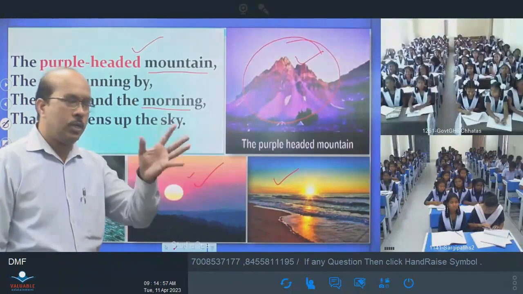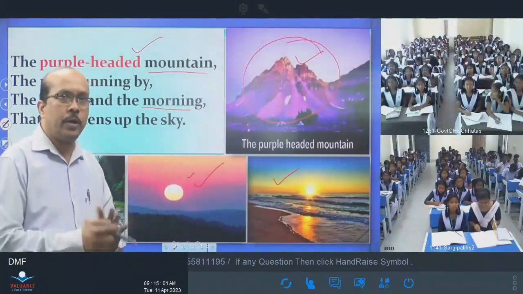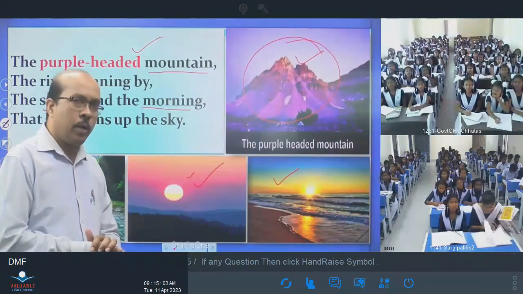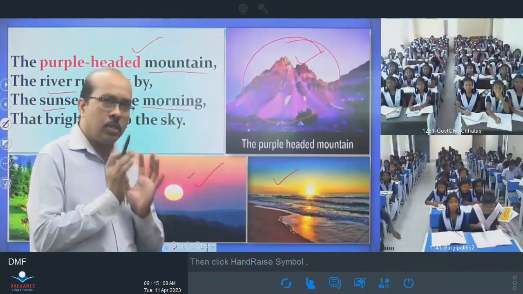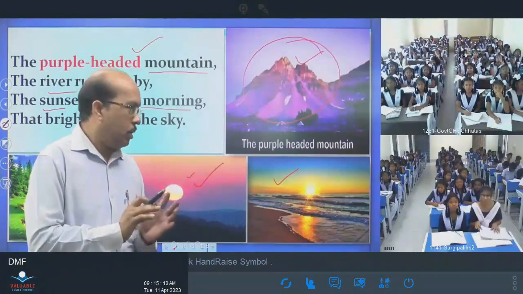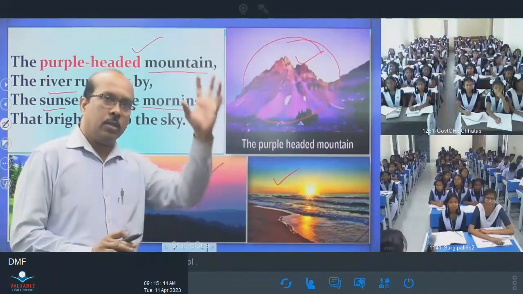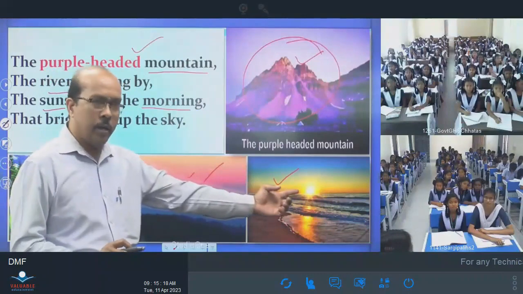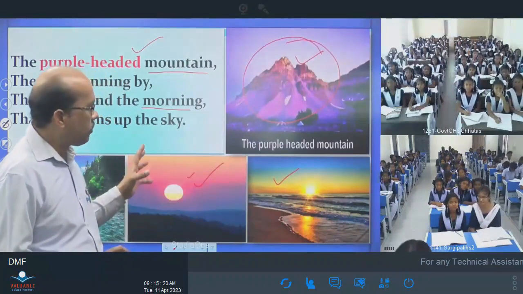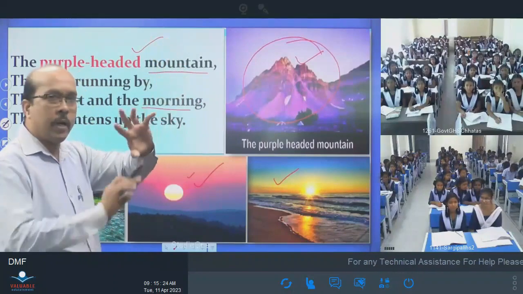Obviously, a question can be raised in your mind. The sky is always bright during the daytime. Normally the sky is bright all through the day, but at sunset and in the morning, the rays of the sun are reflected in the sky, and the golden color is also a bright color. So this is also bright color. These colors are the rays of the sun reflected in the sky, and it brightens the sky.